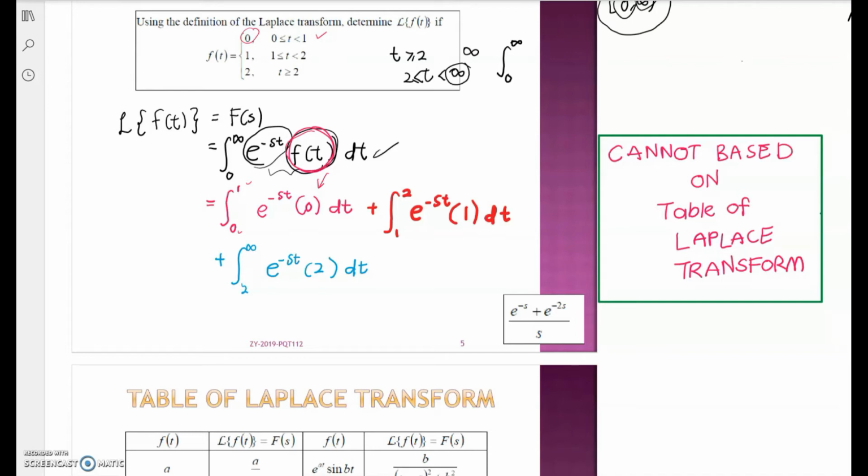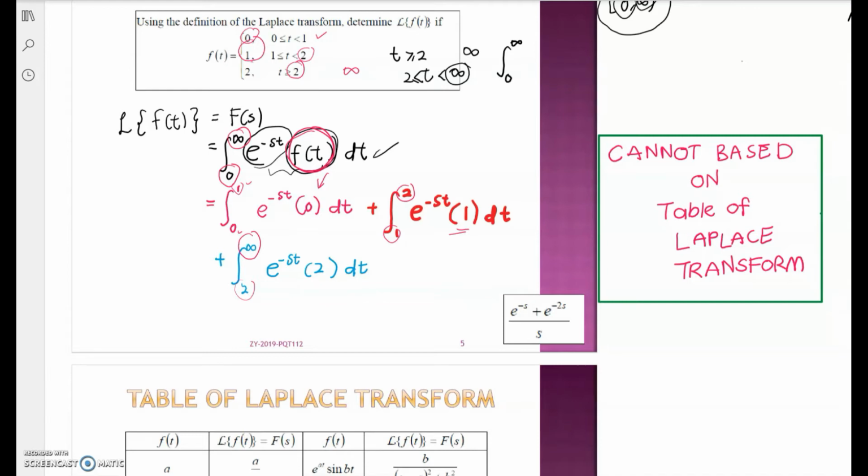We cannot stop yet because our limit must meet our definition from 0 to infinity, so we go on. Next we stop at 1, so we start again at 1 until 2, where our f(t) is 1. And then plus from 2 to infinity.